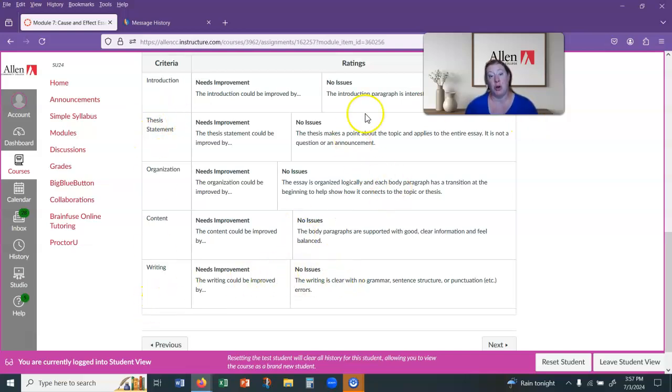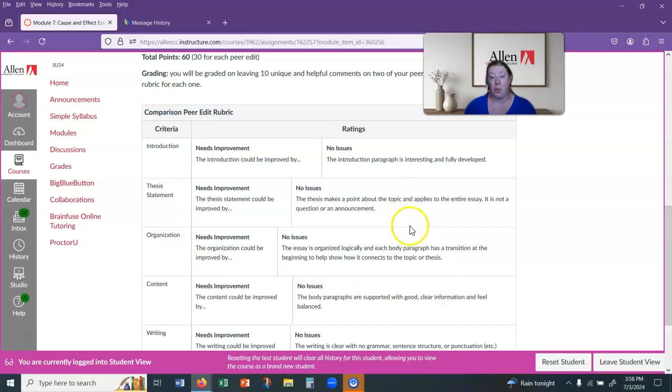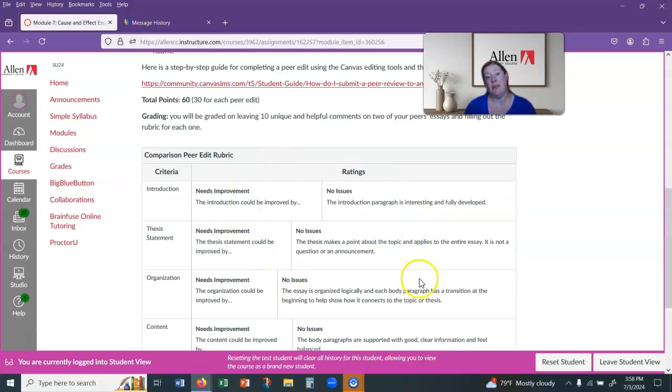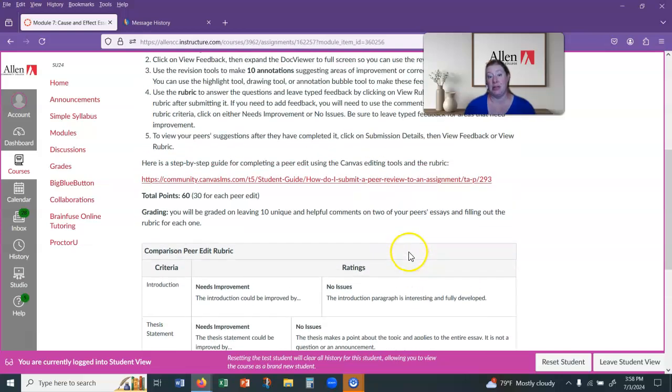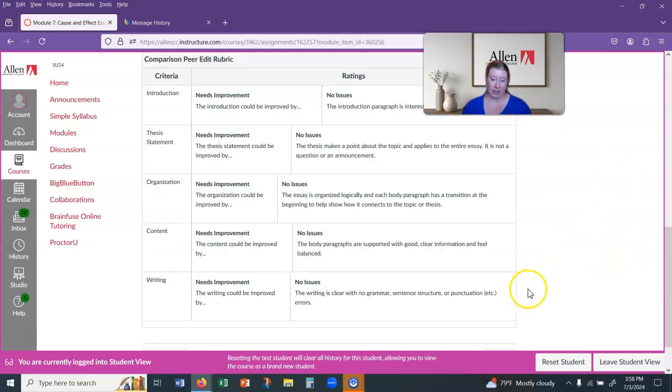Once you open it up, you'll have the option to click no issues or needs improvement, and so you go through each of the criteria and you decide, do they need some improvement, and then you can leave a comment in there as to what needs to be improved, or, you know, does it match this explanation? Are there no issues? Then you can click on that and just leave it the way it is. With the rubric, once you submit it, you can't go back in and make any changes because Canvas is weird like that. So once you have that one submitted, make sure that if you need to make a change or add something, you can do it. There should be a comment box. You can just leave some feedback in the comment box.